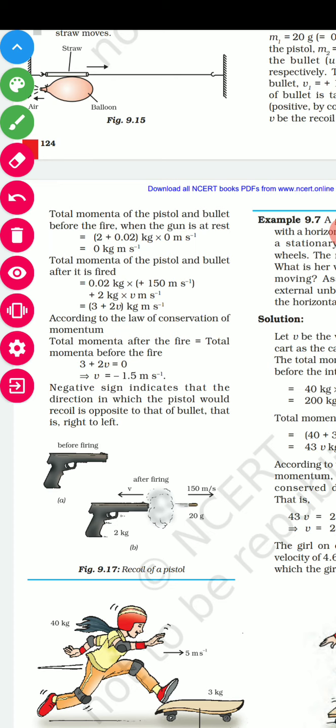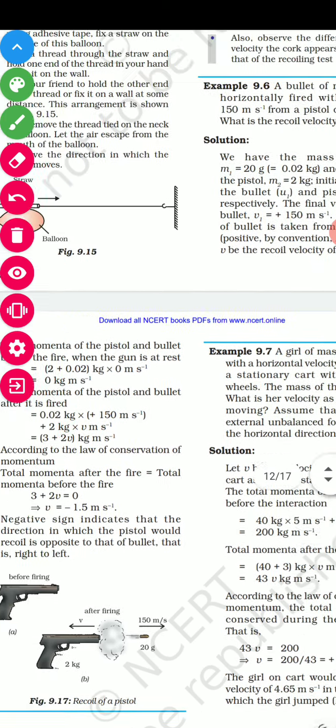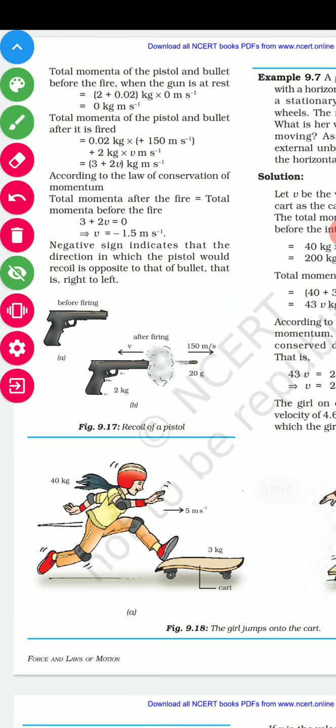Total momentum of pistol and bullet after it is fired: see, 0.02 mass of the bullet, times velocity of the bullet, so m1 v1 plus mass of the gun 2 into v. Understand? Now 0 equal to 3 plus 2v. Now you can calculate v, which is minus 1.5 meter per second. This is the diagram of this explanation.